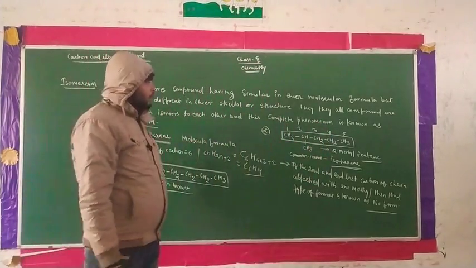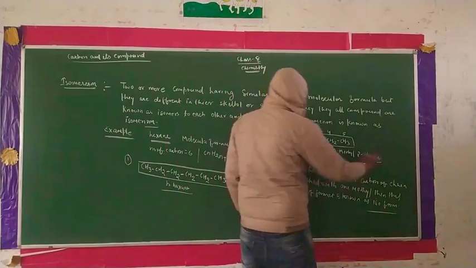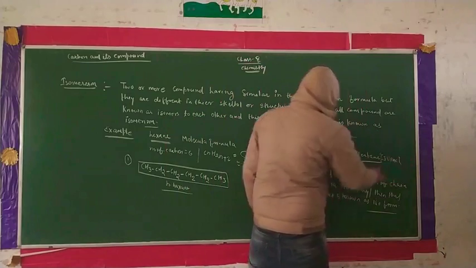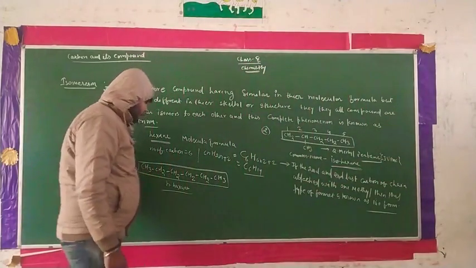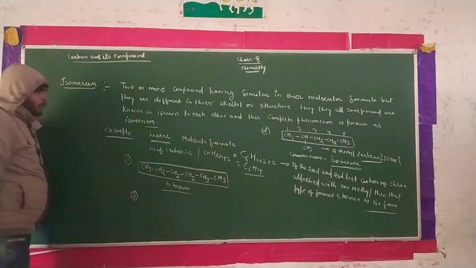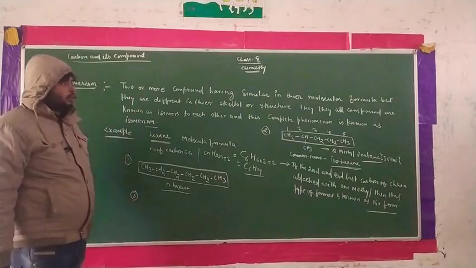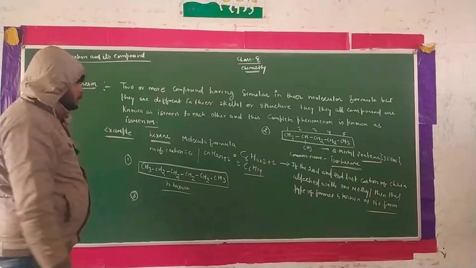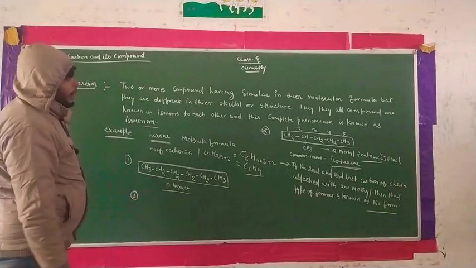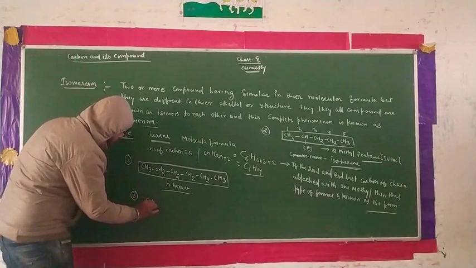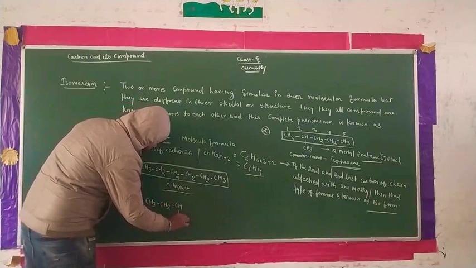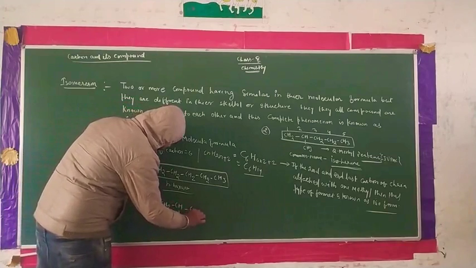This is your IUPAC name, and this is your common name format. Now we have to draw the proper third one here. There is another combination like this: CH3, CH2, CH combined with CH3, CH2 and CH3.